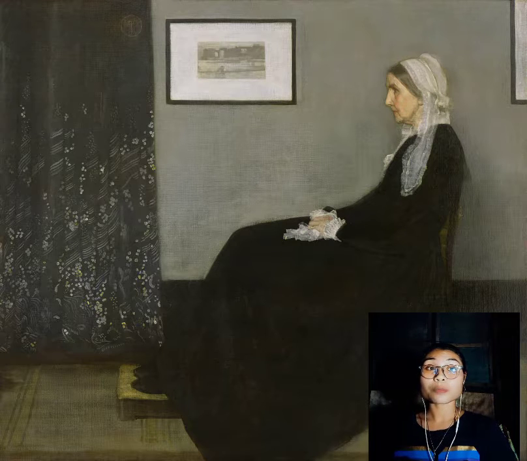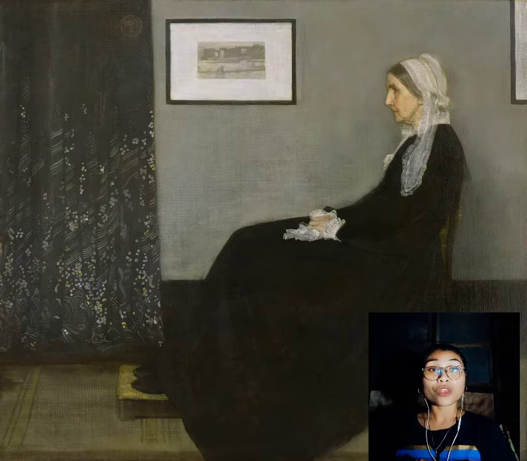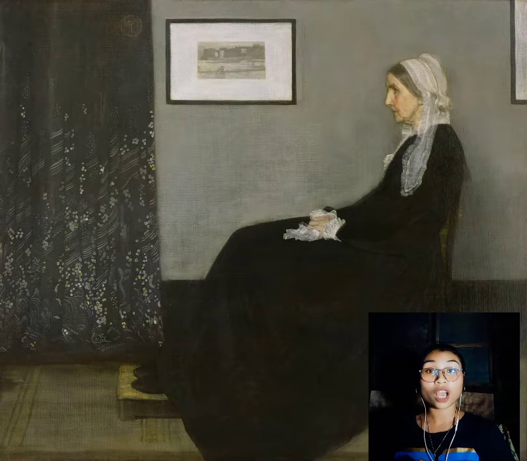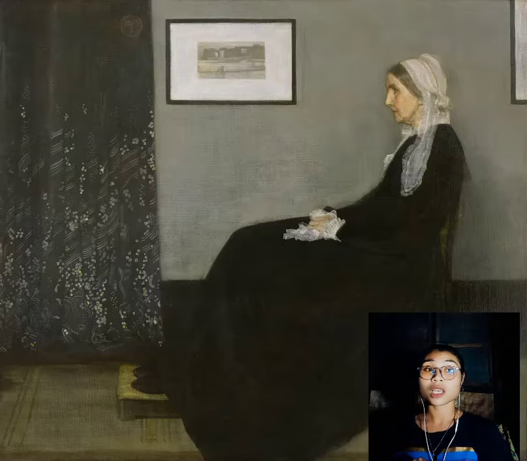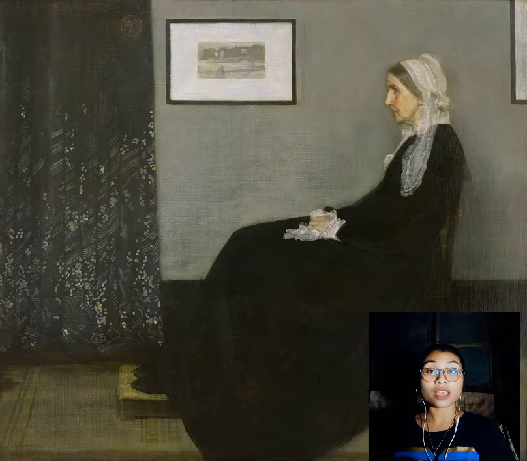Furthermore, there is a particular painting on the wall. Unfortunately, it is less visible, so I could not tell what kind of painting it is. Though I think it is simple, it may represent a projection or something like a memory to be cherished. Moving on, I could see that the curtain is black, and I hate to say this, but it kind of reminds me of black being a bad omen or something, but I am not certain.